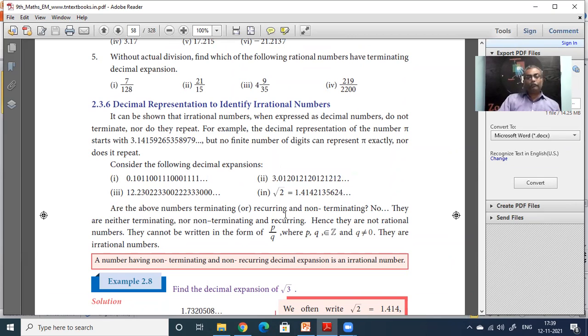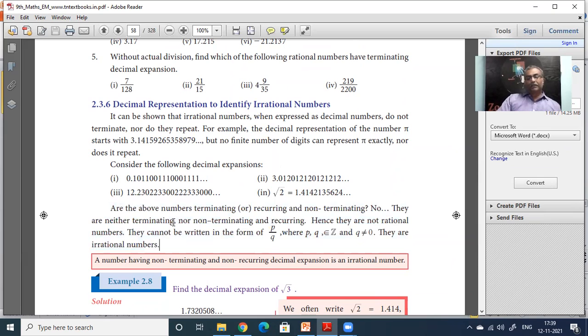Okay. This is fundamental. I thought they have taken this lesson for you, but you are blinking. What is the difference between irrational number and rational number in decimal form? Both can be expressed in decimal form, but one will not have any pattern, another will have a recurring pattern.